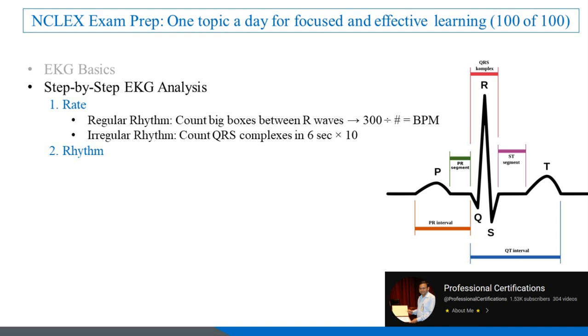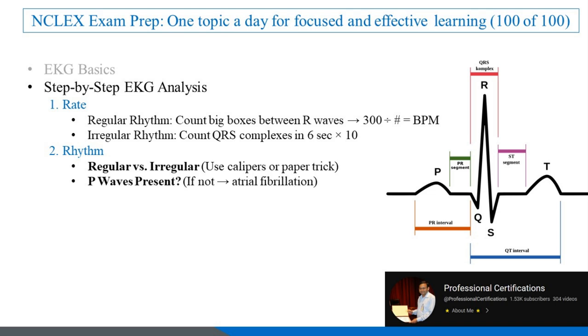2. Rhythm. Regular versus irregular. Use calipers or paper trick. P waves present. If P waves are absent, it may indicate atrial fibrillation, AFib, where atrial contractions are disorganized.